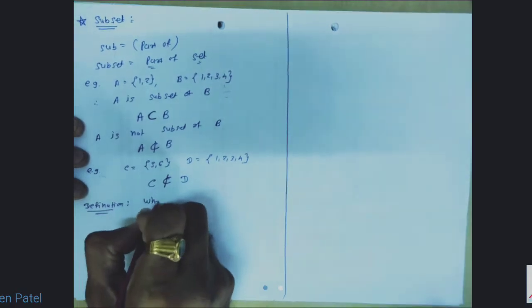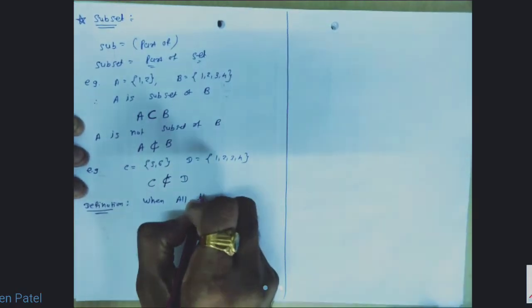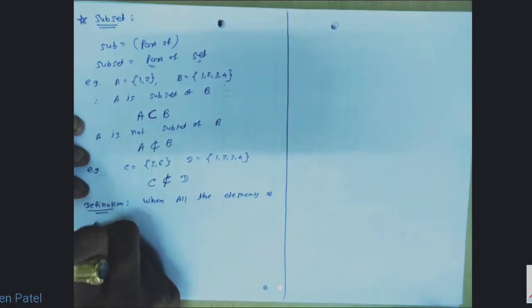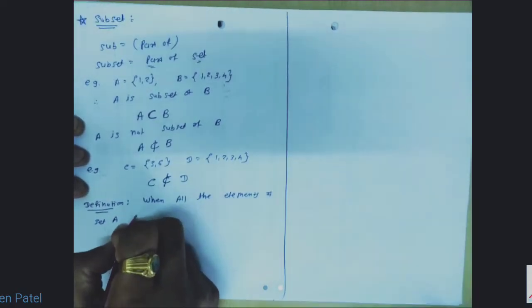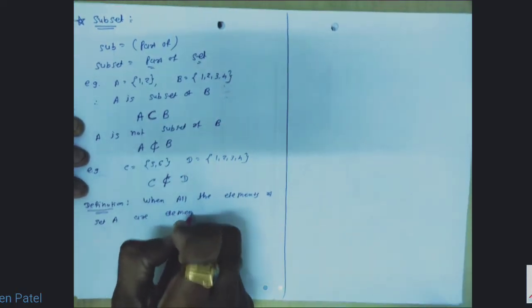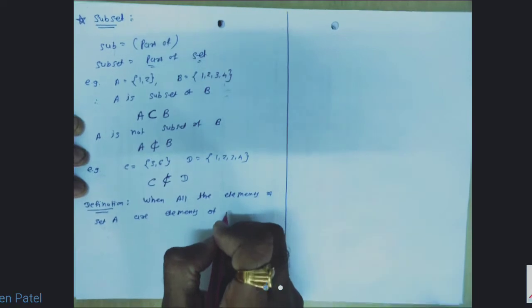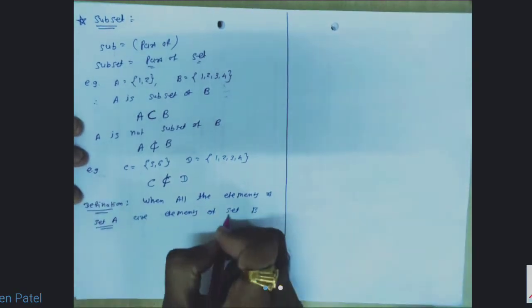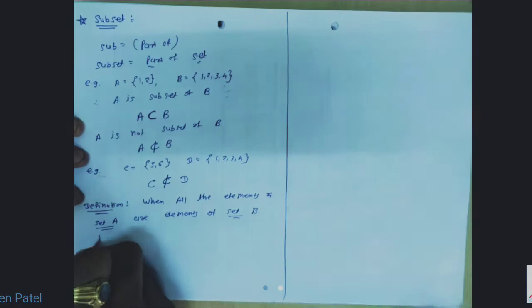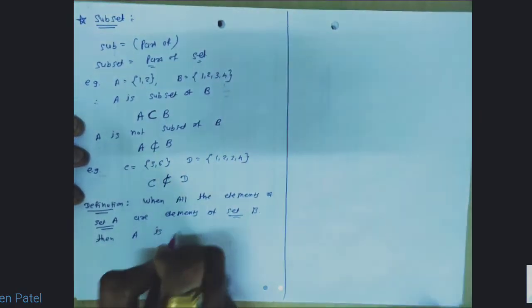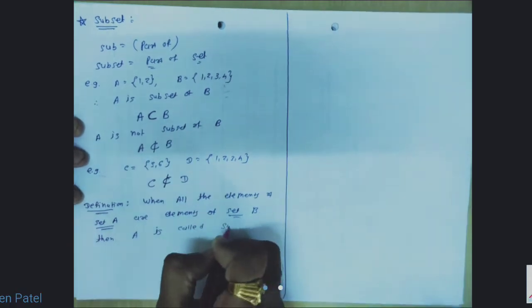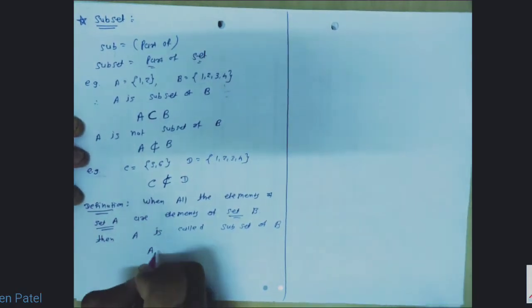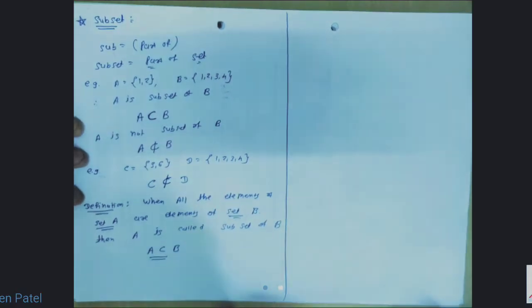When all the elements of set A are elements of set B, then A is called subset of set B, which is written as A subset B. Clear?